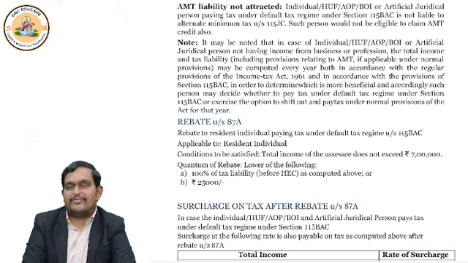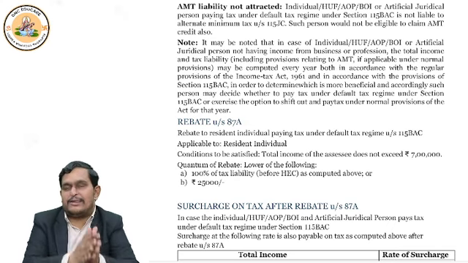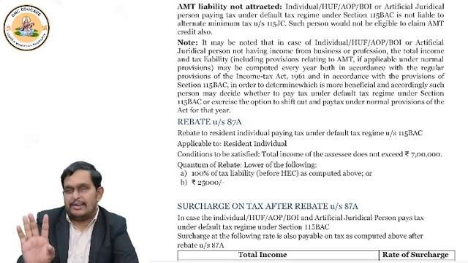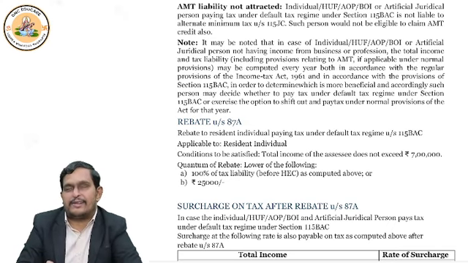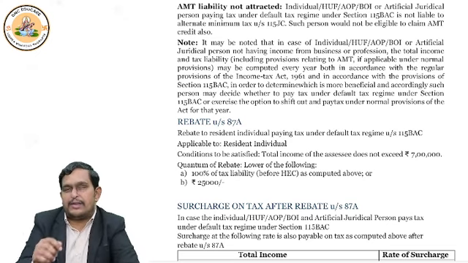Now, as of now, for this chapter's purpose, what about AMT will you remember? Sir, if in default tax regime we are filing return, AMT concept has to be totally ignored, AMT credit has to be totally ignored. This much if you remember, that's enough. Okay. If somebody is filing return under optional tax regime, he'll calculate tax under normal provisions and under AMT provisions, whichever is higher, that tax he will pay.